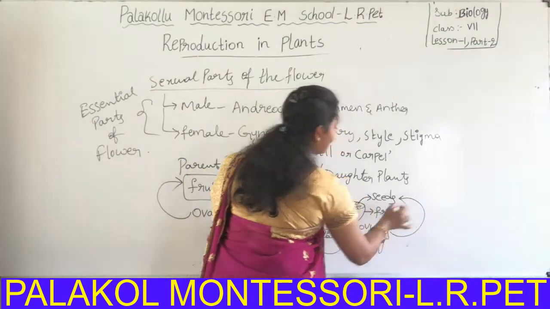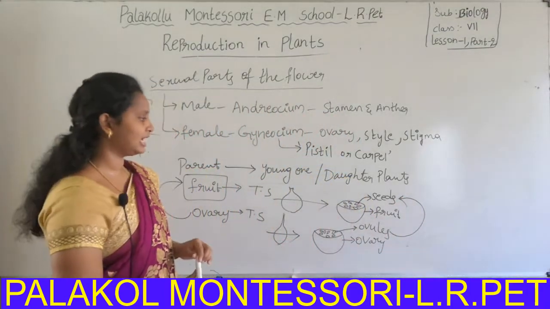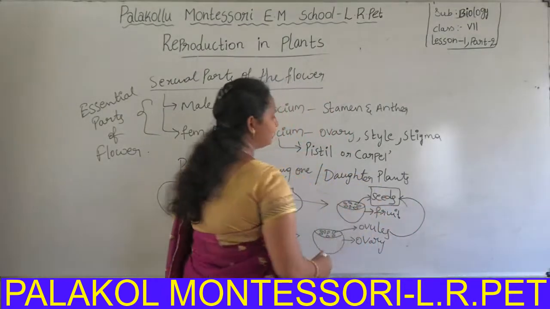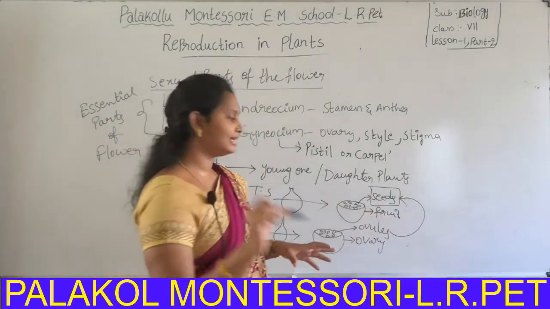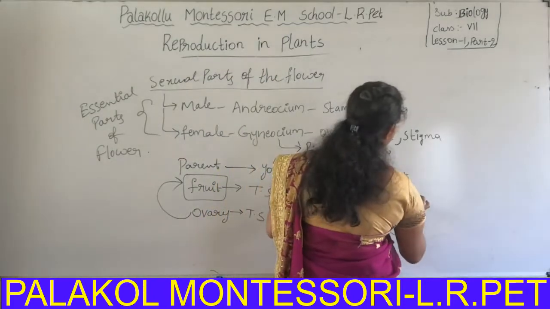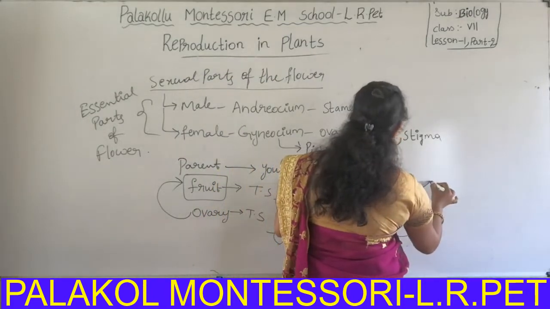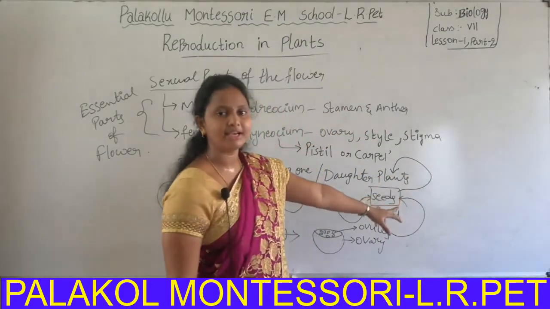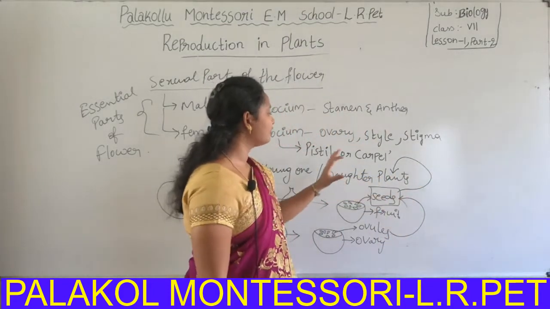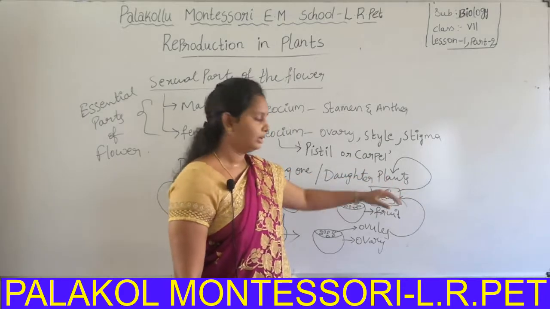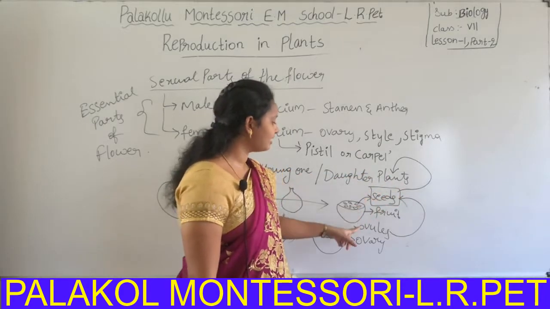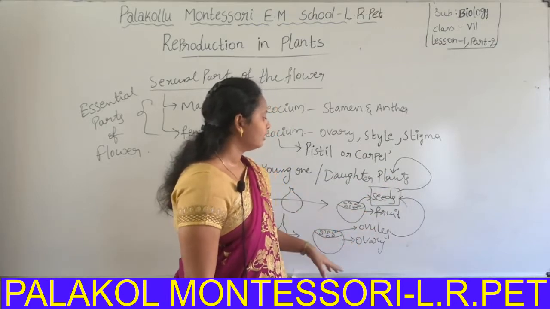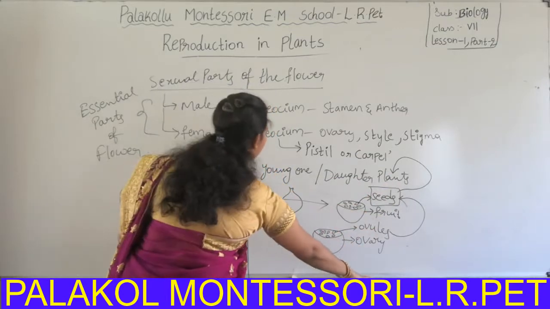From this observation, we can conclude that the ovary will convert into fruit after maturation and ovules will convert into seeds after fertilization. Then these seeds fall down into the soil. From the germination of the seeds only, a daughter plant will arise. Seeds come from ovules. Fruit comes from the ovary.